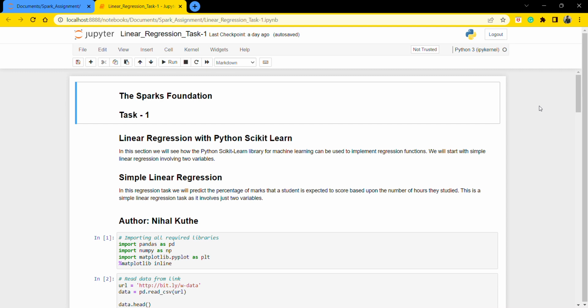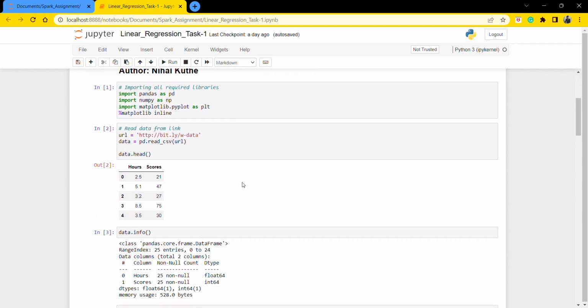This is my first task, prediction using supervised machine learning. In this regression task, we will predict the percentage of marks that a student is expected to score based upon the number of hours they study. This is a simple linear regression task as it involves just two variables.